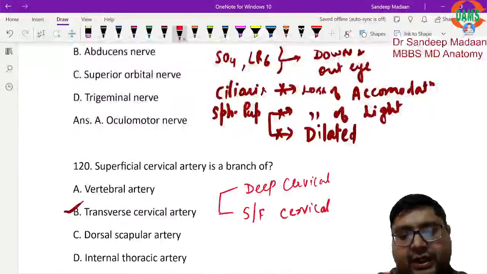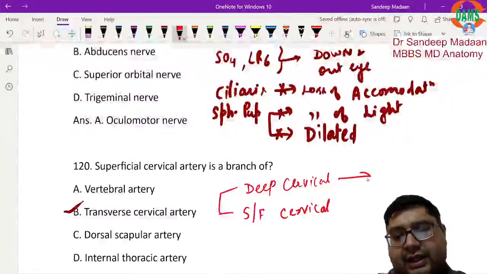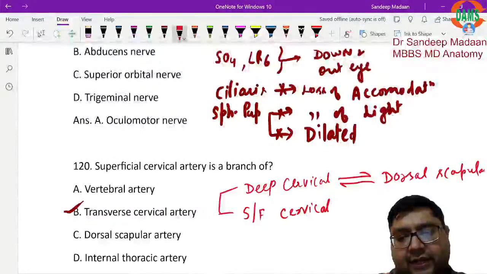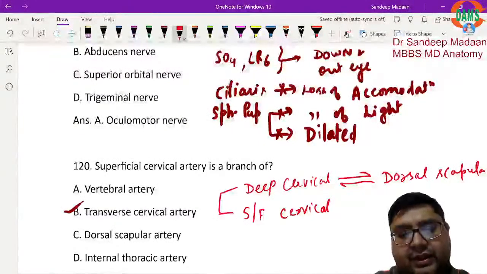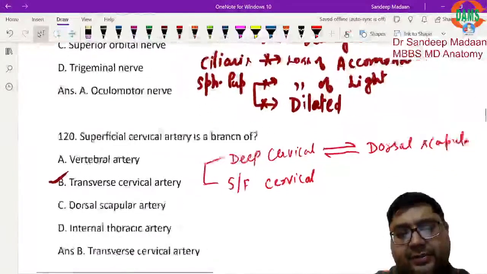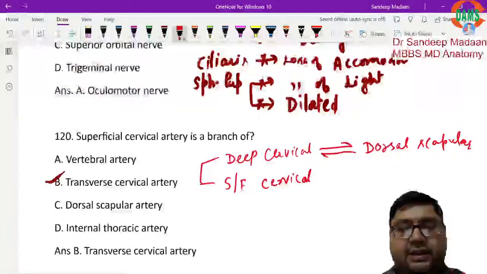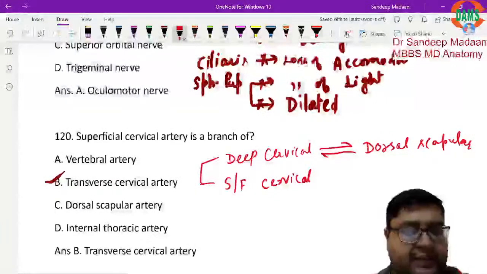If at all it gives deep branch, in that case it is going to replace dorsal scapular artery. Why so? Dorsal scapular artery is the artery from third part of the subclavian artery. But why it will be replaced then? Because if you see the course and other aspects of these two arteries, they are same.